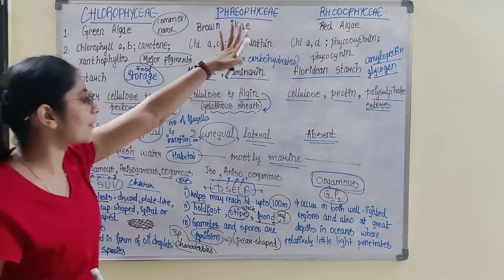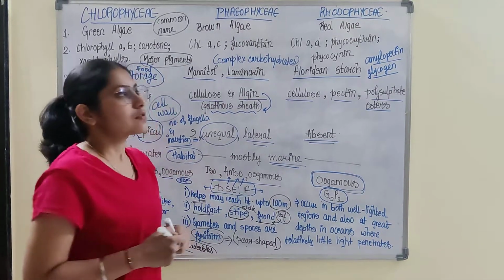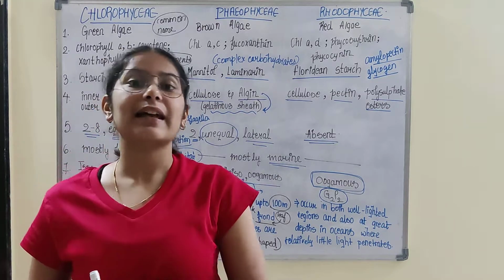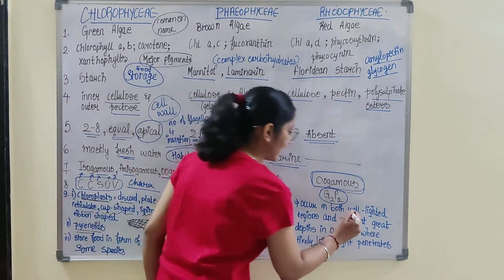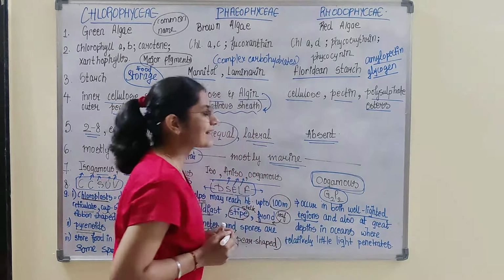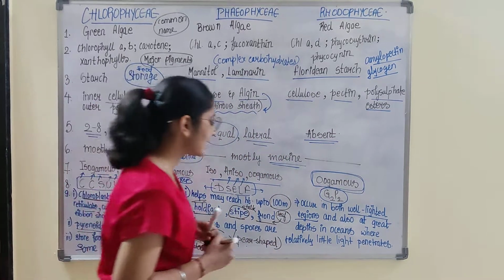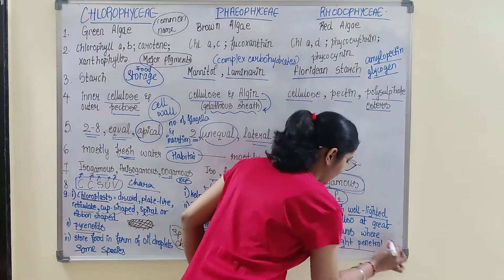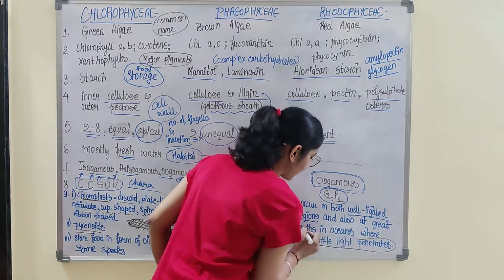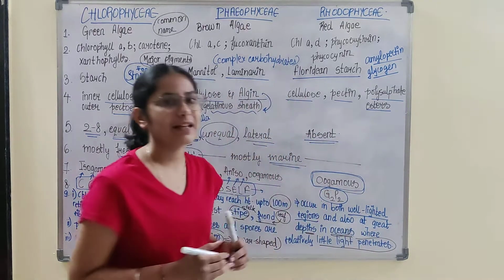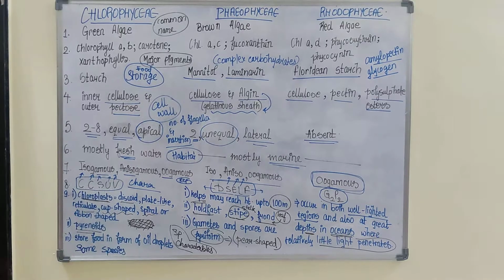In the case of Rhodophyceae, the special characteristic is that they occur in well-lighted regions as well as where very little light penetrates, that means very deep in oceans. This is the only photosynthetic algae which is also found deep in the ocean.